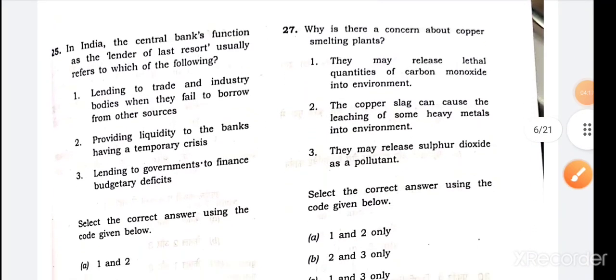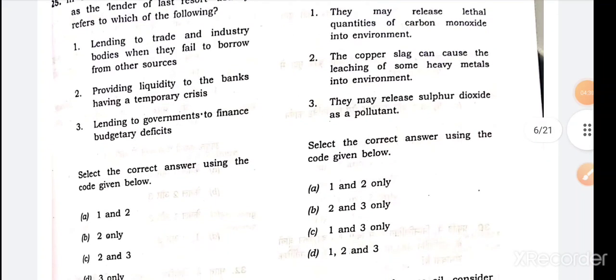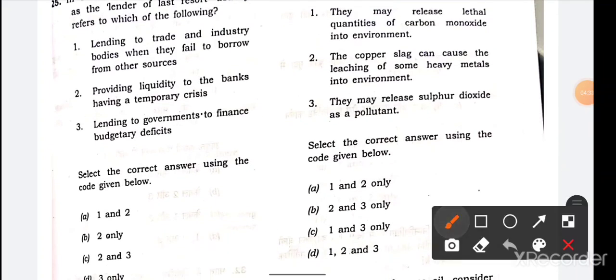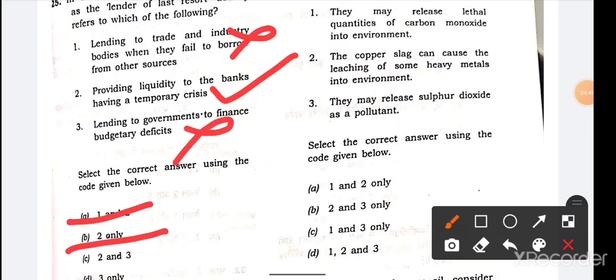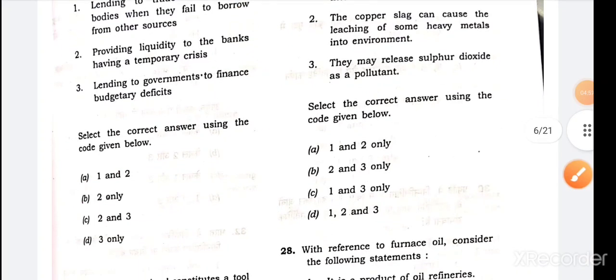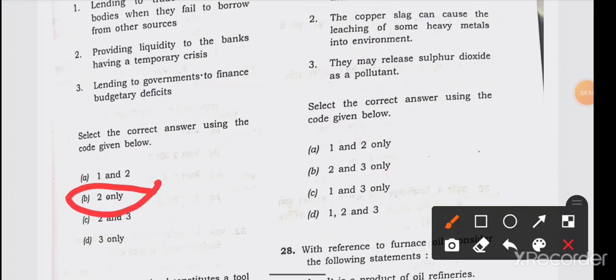25th: in India, the central bank functions as a lender of last resort, usually referred to which of the following? RBI is considered the lender of last resort. Here statement 1 is the wrong statement. Statement 2, providing liquidity to banks having a temporary crisis, is the right statement. So it will be only 2. The third one is also wrong. So the 25th, option B, is the right answer.